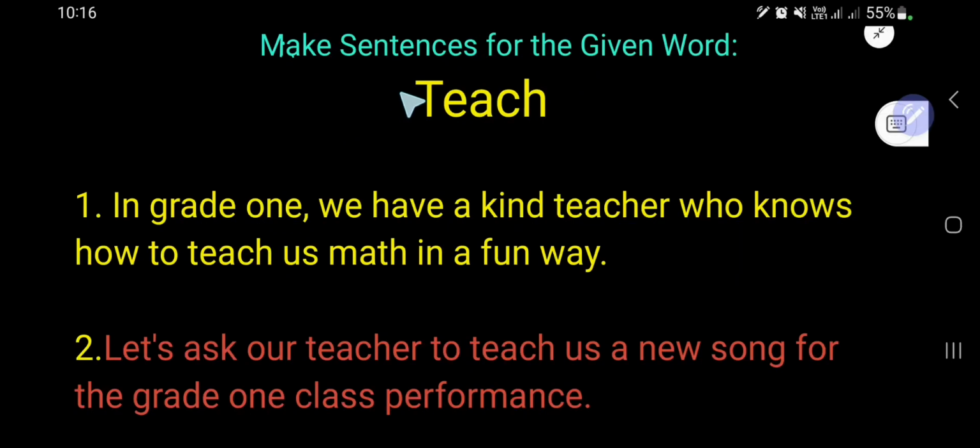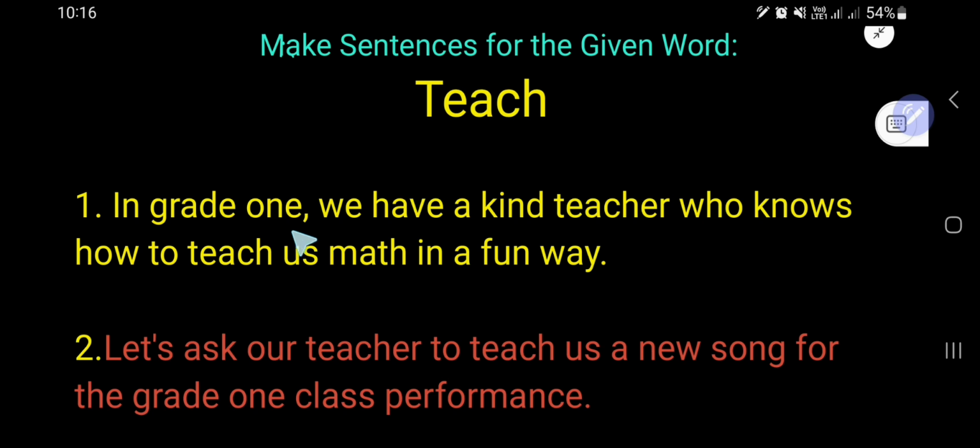How to make sentences for the given word teach. Teach is a verb, right? The meaning of this word is to educate someone or give lessons to students. Like this, I want to teach you English, right? I want to teach you mathematics.